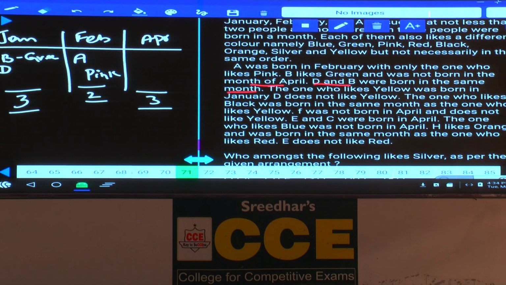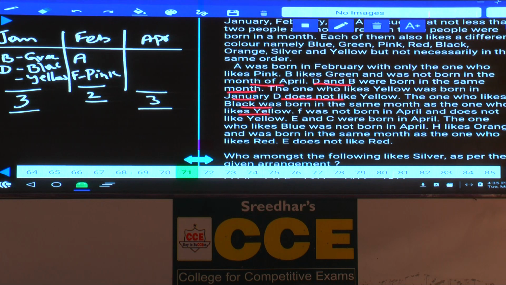The one who likes yellow was born in January. Yellow was born in January, either D or some other person, and D does not like yellow. Hence, the third person who was born in January likes yellow. Then, next one. The one who likes black was born in the same month as that of yellow. Black and yellow in the same month, and this D must be black. Then, F was not born in April. As F was not born in April, F must be in the month of Feb. That is the only thing left over.